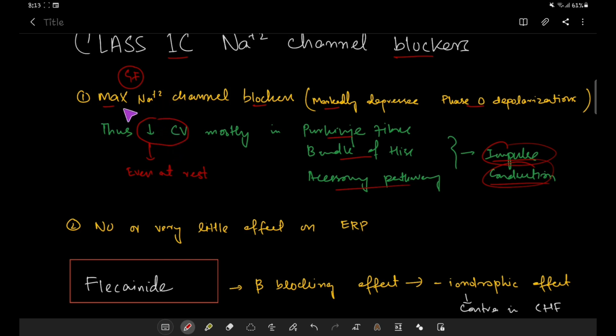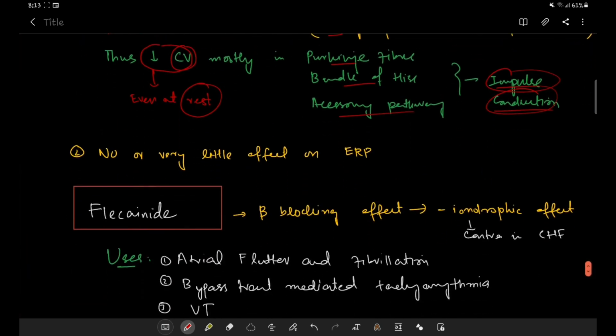In this, sodium channel blocker activity is so marked that it can decrease the conduction velocity even in the muscles which are at rest. So this can lead to its pro-arrhythmic activity.